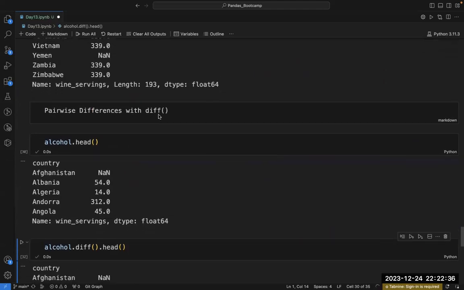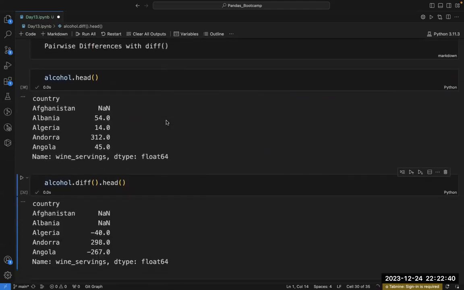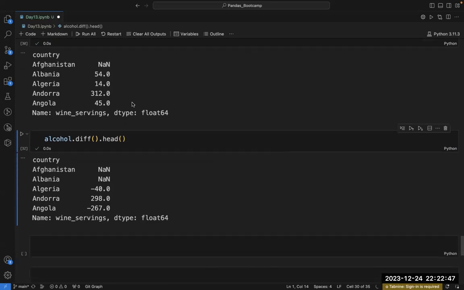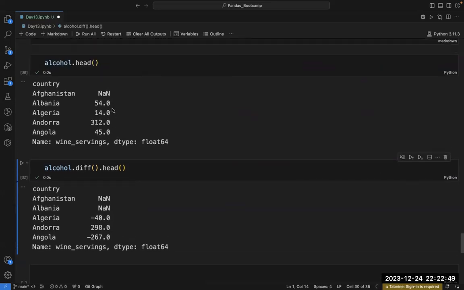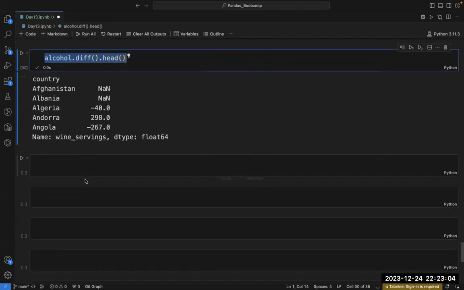Now, one thing about pairwise difference with diff is that by default the period is 1. If I'm not mentioning anything, the period is 1. Let's add periods equal to 2.